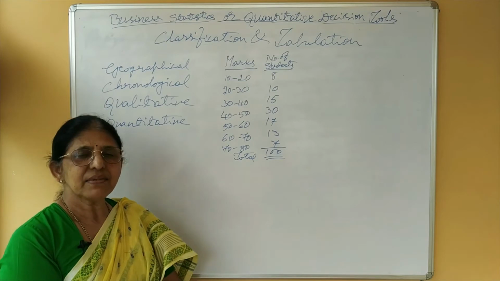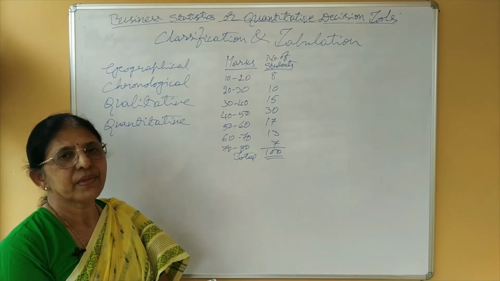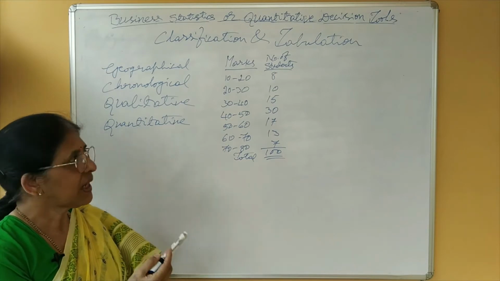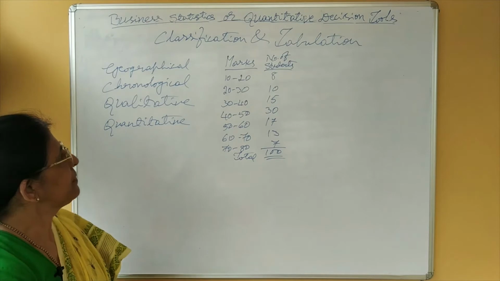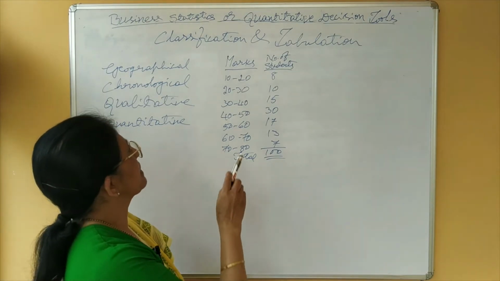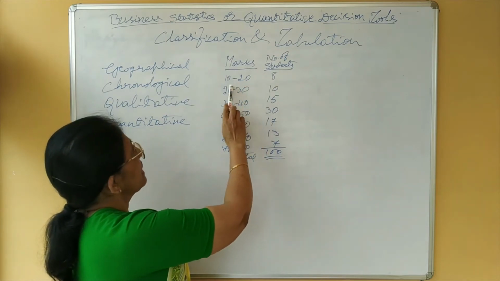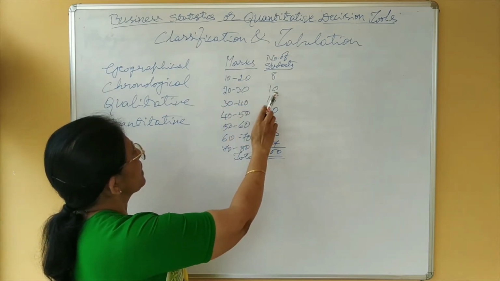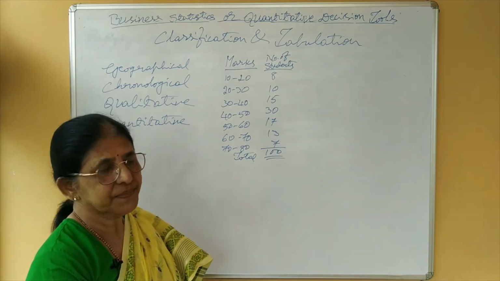Next one is quantitative classification. The characteristic which can be measured and expressed in numerical form, that we say quantitative classification. For example, students of a class can be classified on marks like 10 to 20, 8, 20 to 30, 10, like this. Total number of students 100.